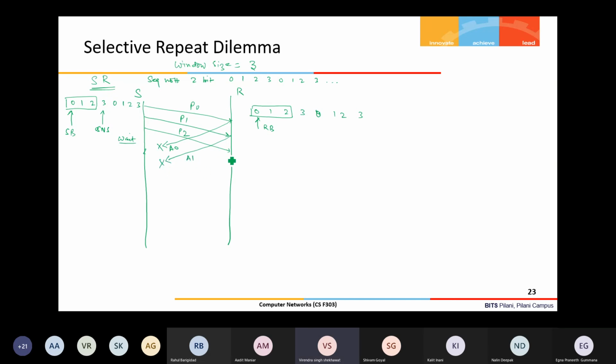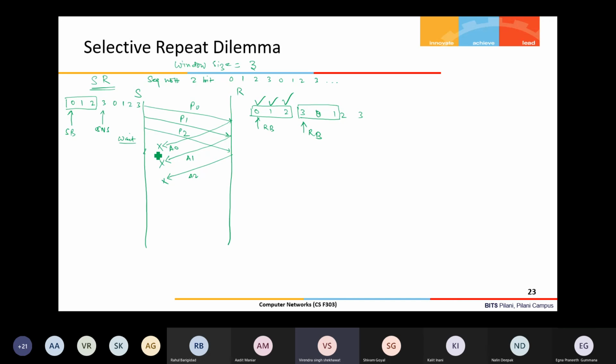Acknowledgement A1 is also lost, and acknowledgement A2 is also lost, right? But the receiver has received these 3 packets successfully and delivered them to the application, and it moves its receive base to here. Three packets have been received and delivered, and corresponding acknowledgements have been sent. Now the receiver is saying, I am waiting for the sequence number 3, 0, 1. In this window, if any packet comes, I will take it.